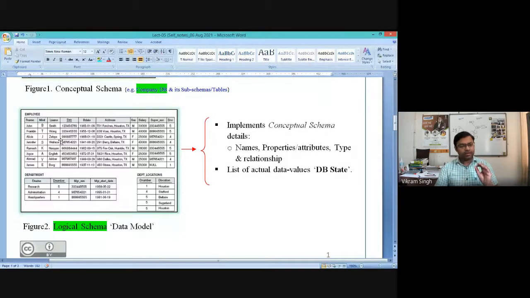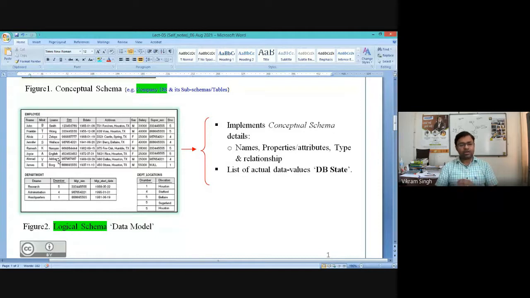The property of uniqueness says that there should be no two tuples with exactly the same values, right? In the database, it is possible that two tuples can have similar values, but the property of uniqueness ensures that no two tuples will have the same values. That's the simple idea.